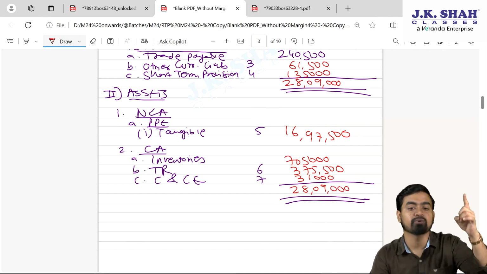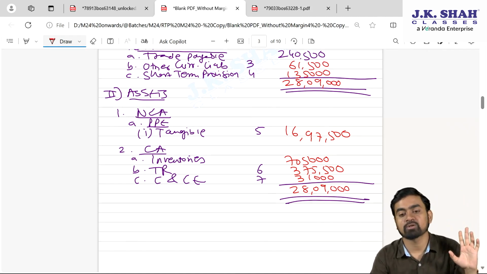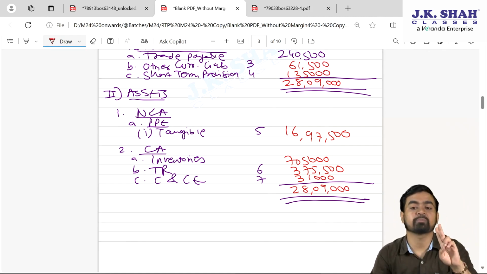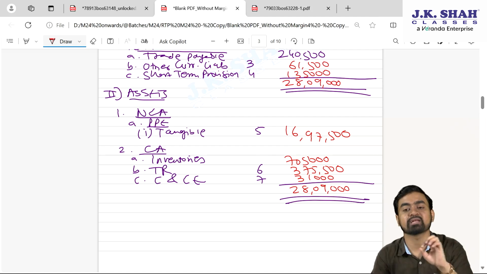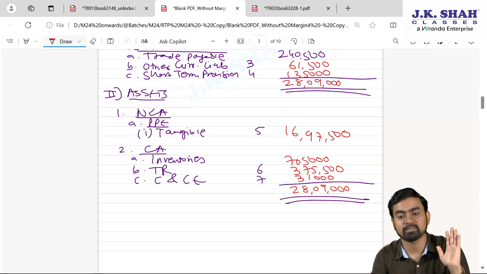Close your notes. First close your statement of profit and loss. In that two effects you have to keep in mind: provision for tax and the retained earning, that is profit after tax. Then close your balance sheet, it will tally.